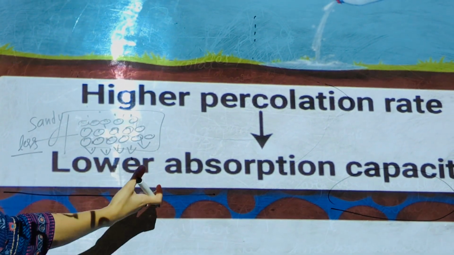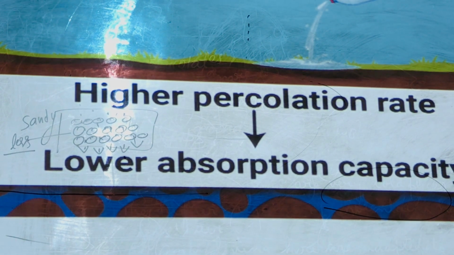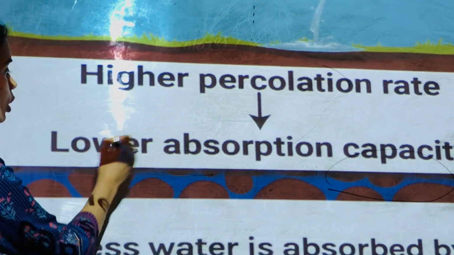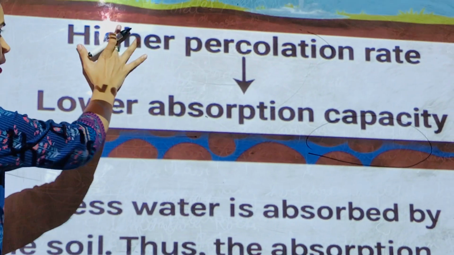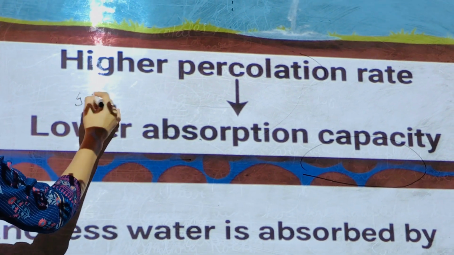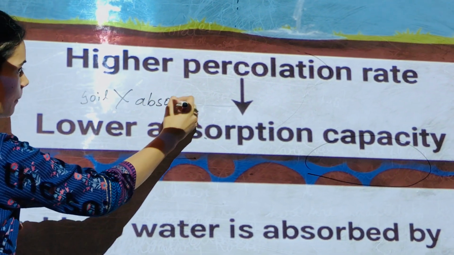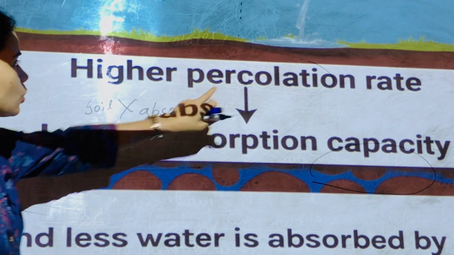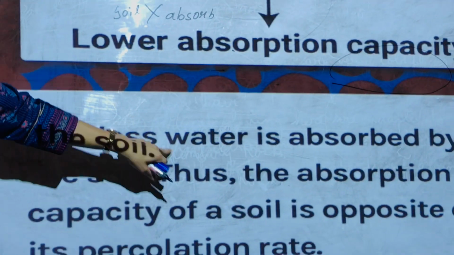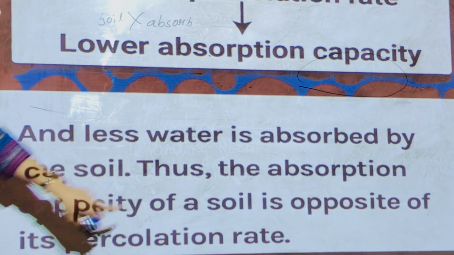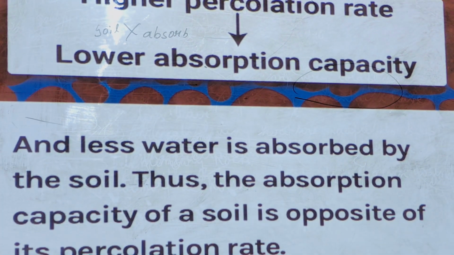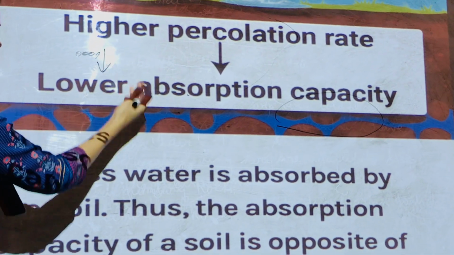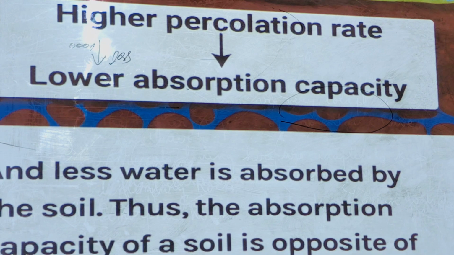So it shows that a higher percolation rate will cause a lower absorption capacity of the soil, or we can say if the soil has lower absorption capacity, there will be a higher percolation rate because the soil is not able to absorb. So water is passing down, and that passing down is known as percolation, and that speed is known as percolation rate. And less water is absorbed by the soil. Thus, the absorption capacity of a soil is opposite to its percolation rate. If soil is able to absorb more, water will percolate less. Understood? Next.